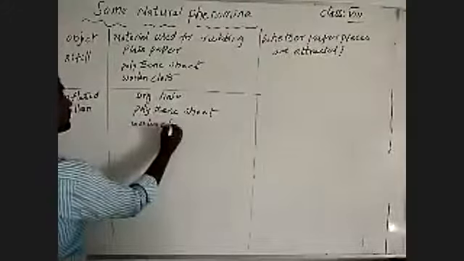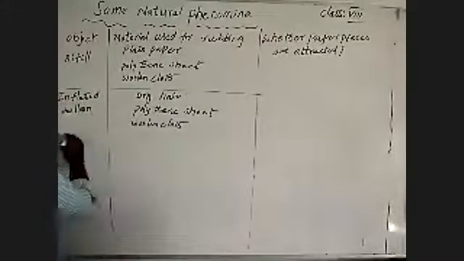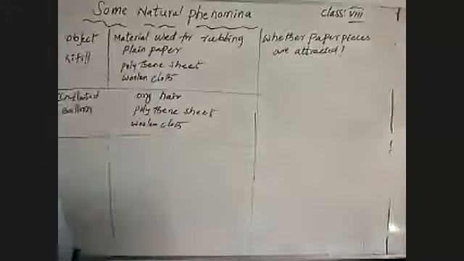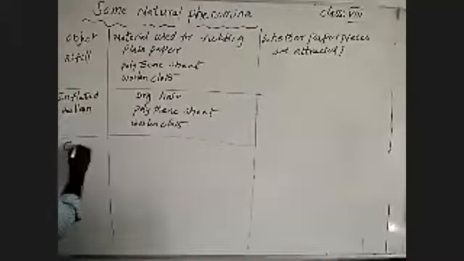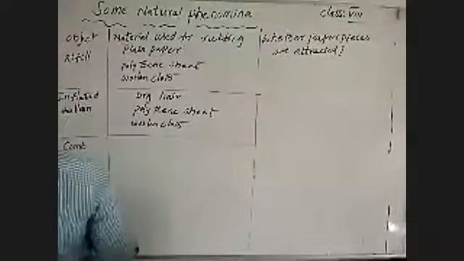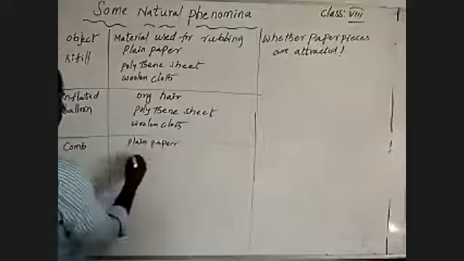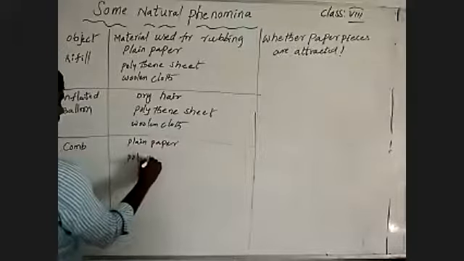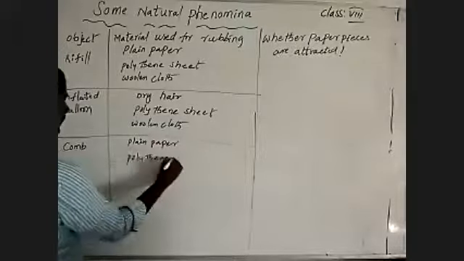And one more we are utilizing is the comb, with plain paper, polythene sheet, woolen cloth.